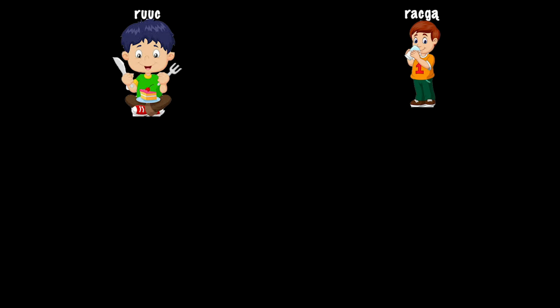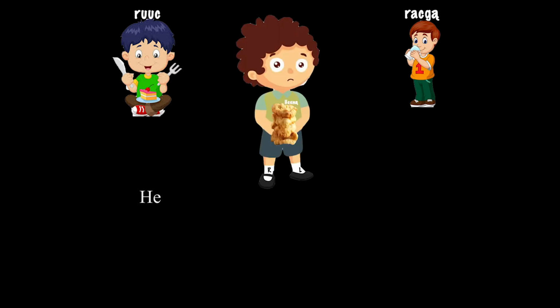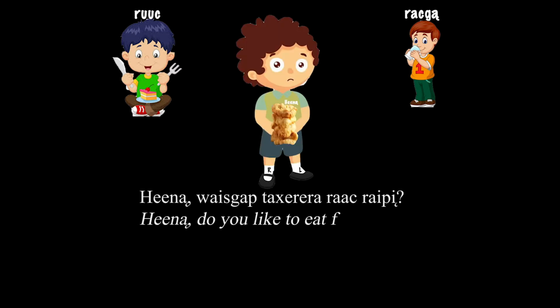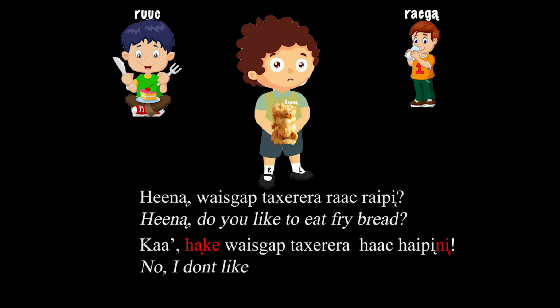And now we're going to ask Hena the same question, but we're going to add negation into the mix. Hena, waiskapta khadera rach raipi. And clearly Hena is not digging the fry bread, so the appropriate response would be ka hanke waiskapta khadera hach haipinin. So we're adding hanke before the object and ni at the end of the sentence after the verb.